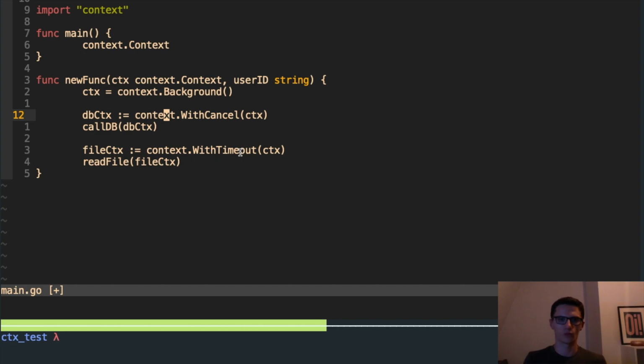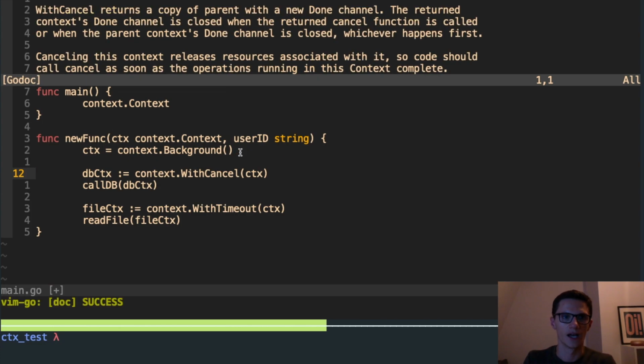And the reason is that we may want to use some other features of the context implementation specific to an area of the code. For example, context has this idea of cancellation. So if you look up here at the signature, you can see that the with cancel returns the new context, which is a child context, along with a cancel function.